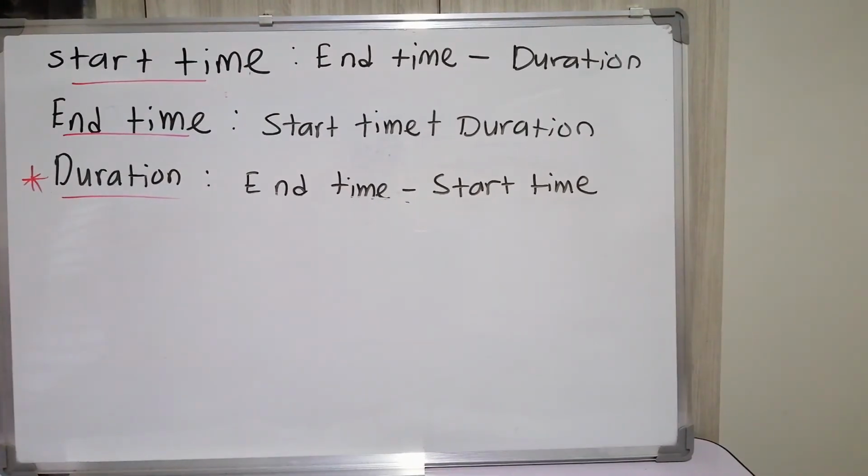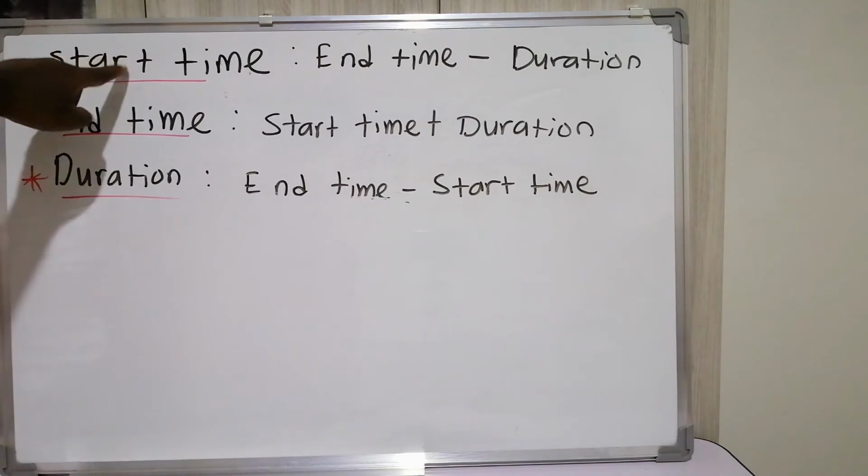Now look at question number 6. Puan Masha arrived in Taiping at 11:10 a.m. Her journey from Kuala Lumpur to Taiping took 4 and 3/4 hours. She stopped for half an hour to refuel her car and rest. At what time did she depart from Kuala Lumpur? This question is asking for the start time.